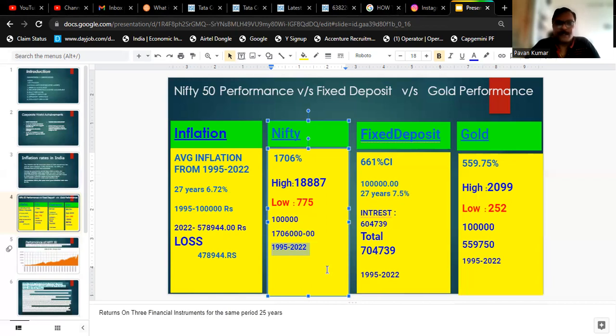If you compare that video and the data which I have given you, you will be able to match it. So why are people so worried about inflation? Why is inflation so major, why does it hit our pockets without us knowing? This is what I wanted to share.